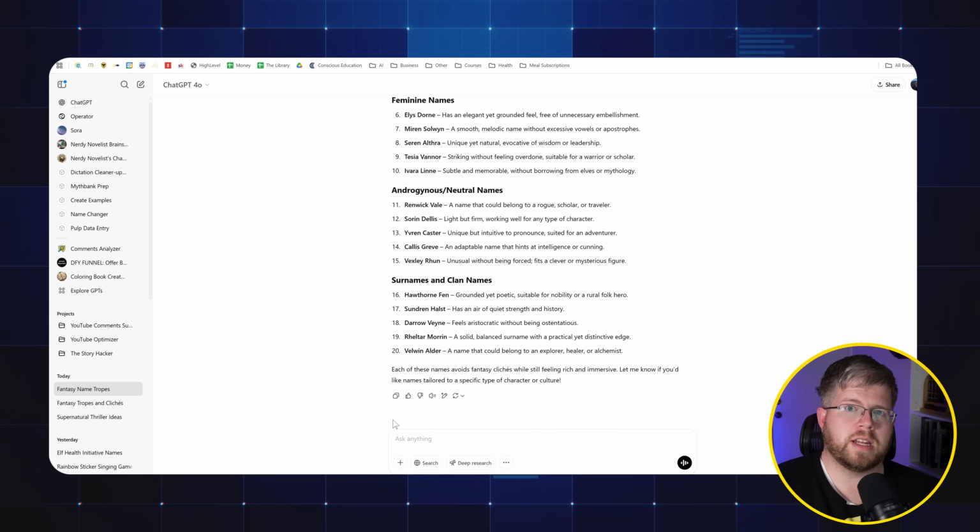So it's not always going to get everything right, but compared to if I just asked it for 20 names for a fantasy book, it would be giving me Lyras and Alaras and all these names that I've heard a million times before going through stuff like this using ChatGPT. And that actually leads me to a problem that a lot of writers have and don't know that they have, especially if you're using AI.